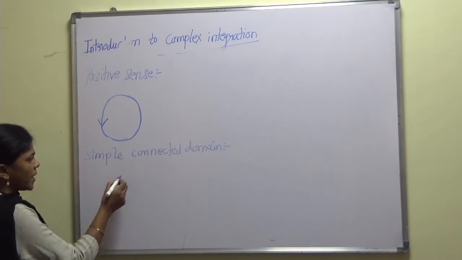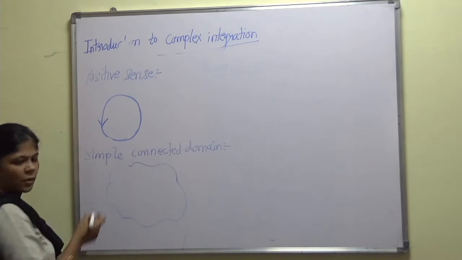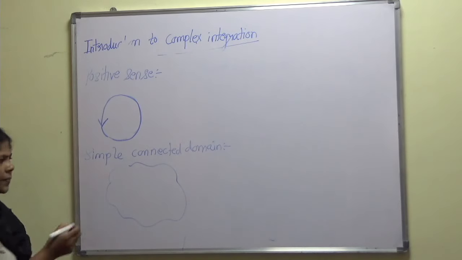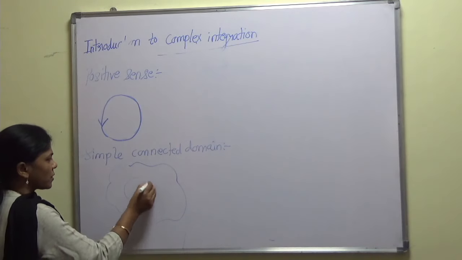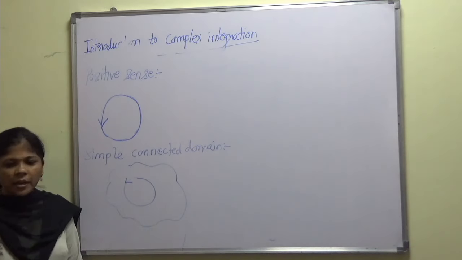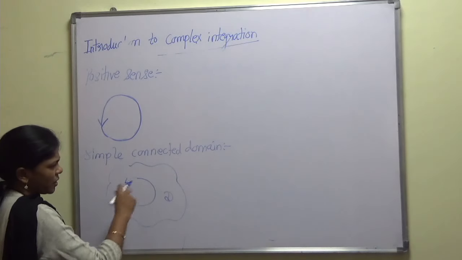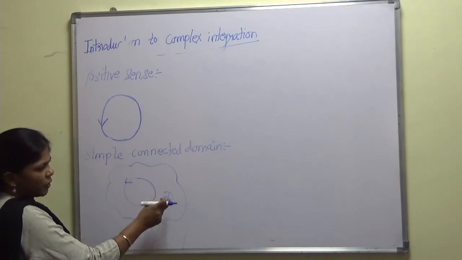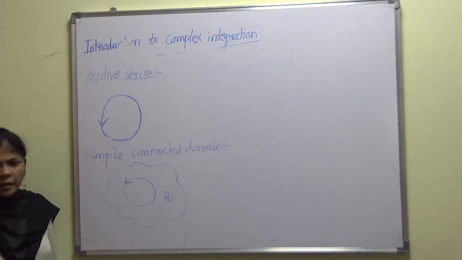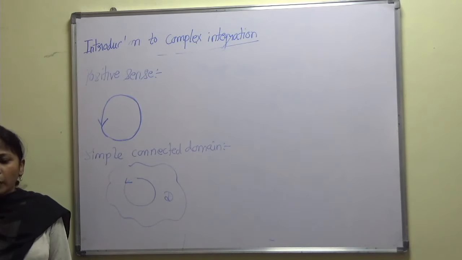Suppose this is our region R, and this is the closed curve with a positive sense of movement. When I shrink this region to a point, obviously the domain will not get left. So this is called a simply connected domain.